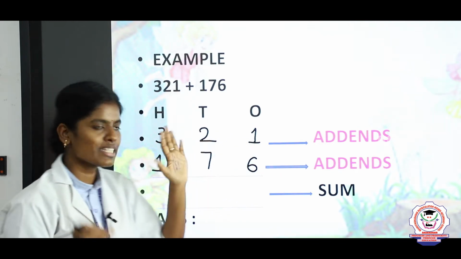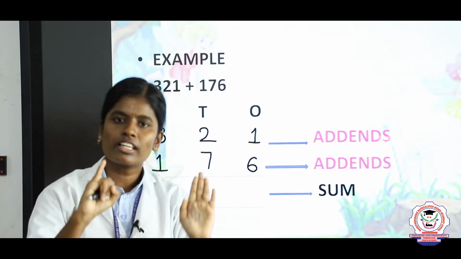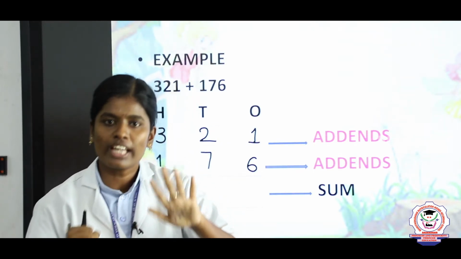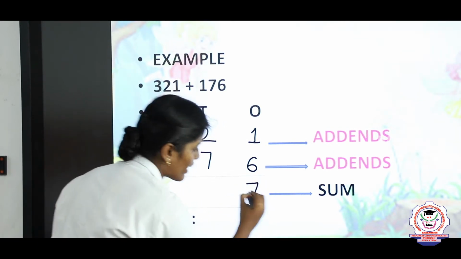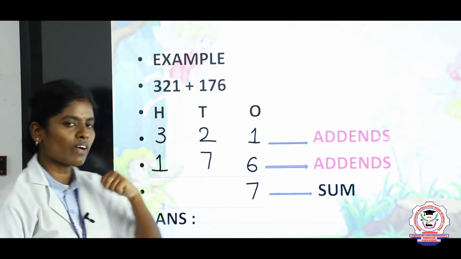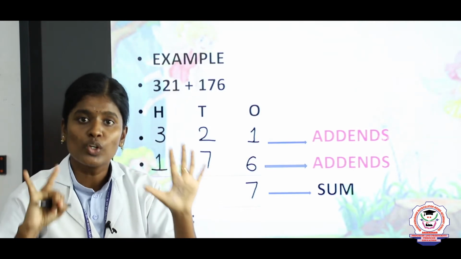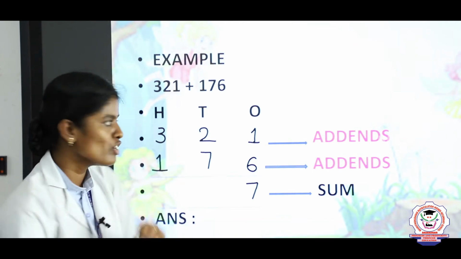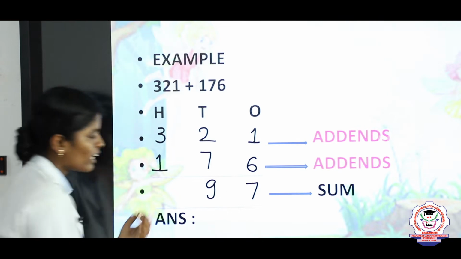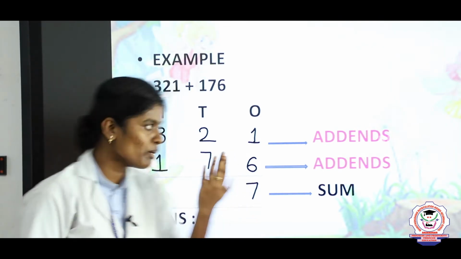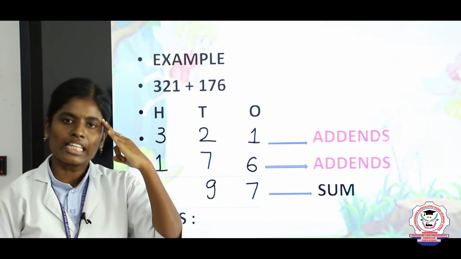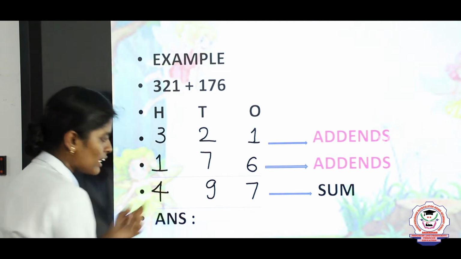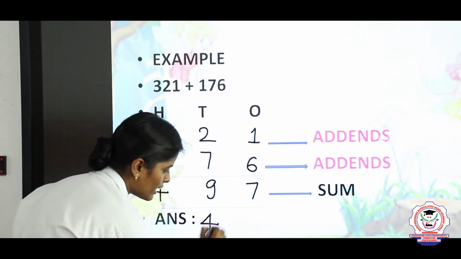Okay. 1 in the mind, 6 on the finger. Tell me Savita, what is the answer? 1 after, 2, 3, 4, 5, 6, 7. So the answer is 7 ones. Write 7 ones. Next take the tens place value. 2 in the mind, 7 on the finger. 2 after, 3, 4, 5, 6, 7, 8, 9. So the answer is 9 tens. The third one is the 100 place. In the 100 place we have 300 plus 100. 3 in the mind, 1 on the finger. 3 after, the answer is 4. Finally we will get the answer 497.